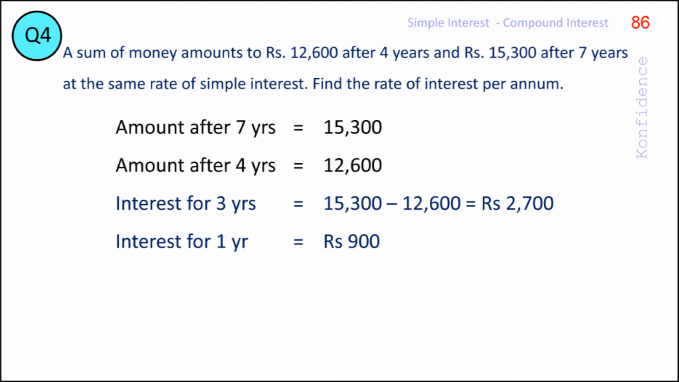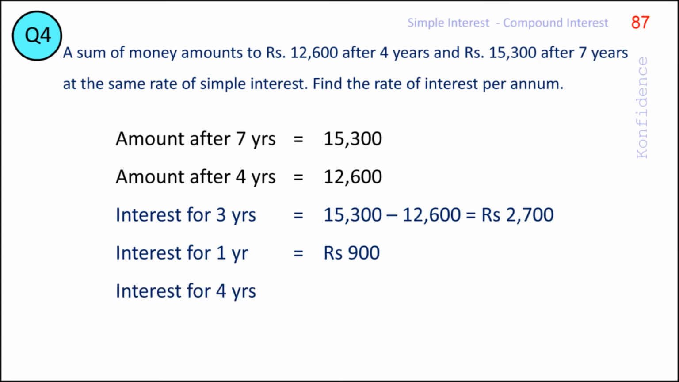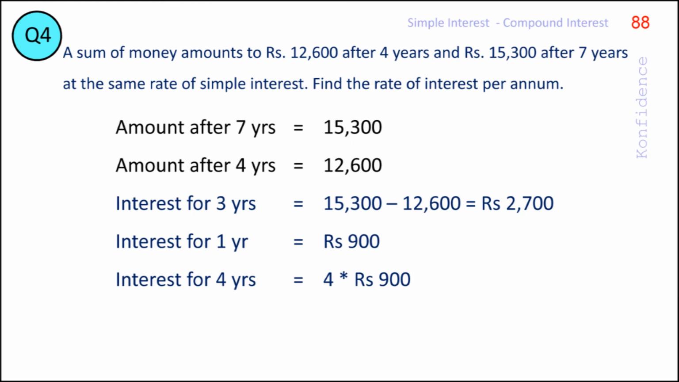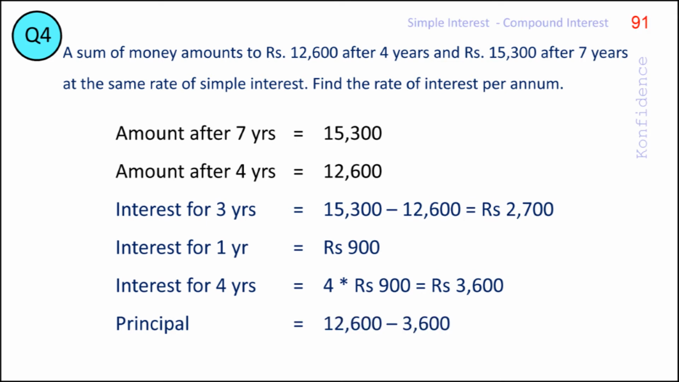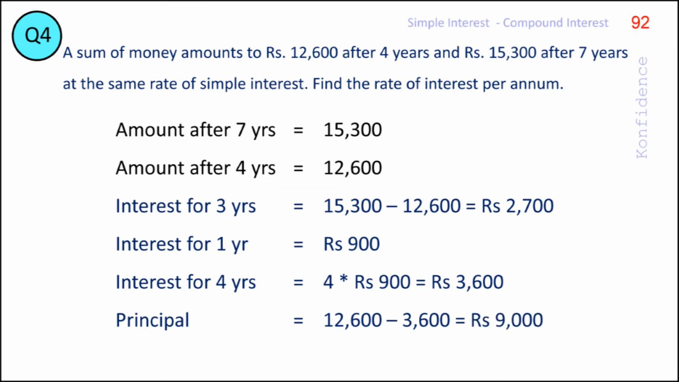It is known that after 4 years the amount due becomes rupees 12,600. This would be equal to the original principal plus the interest for 4 years. The interest earned for a 4-year period will be 4 years into the interest earned for 1 year, which is 4 into 900 or rupees 3,600. Thus, we can find the principal amount as rupees 12,600 minus rupees 3,600, or it will be rupees 9,000.